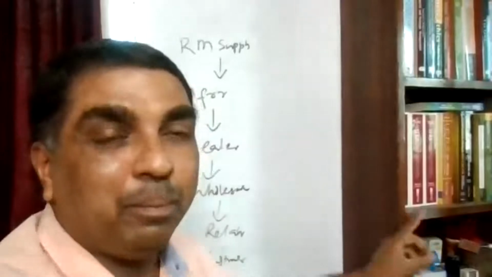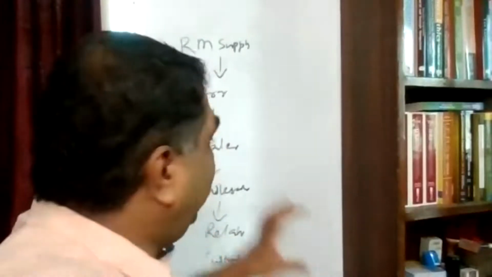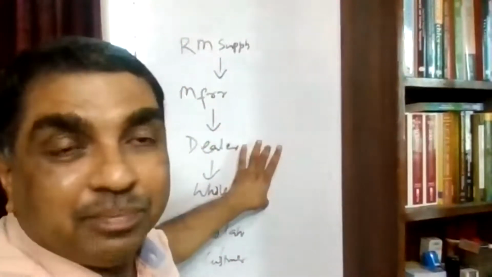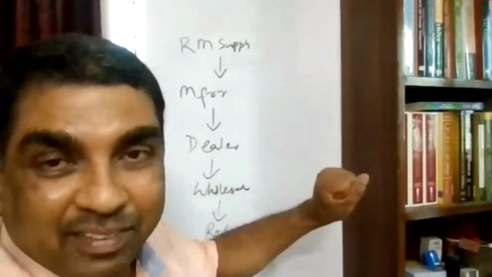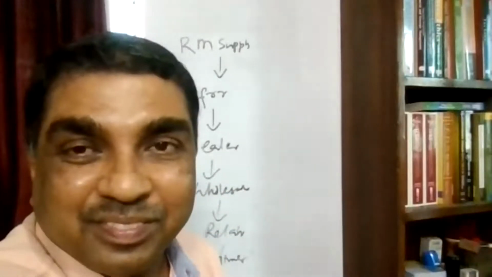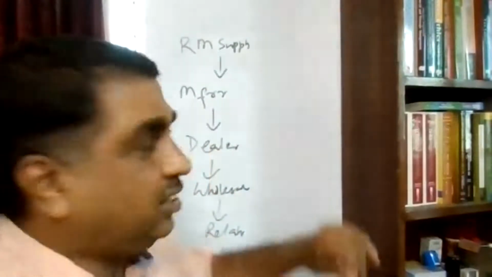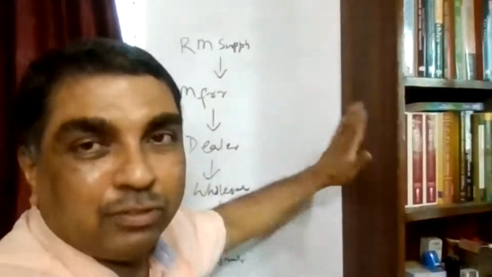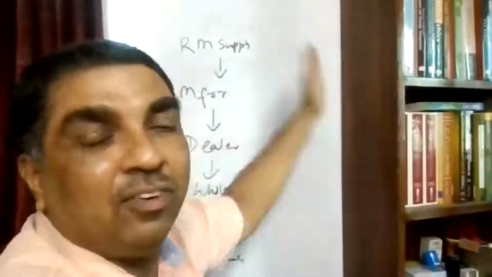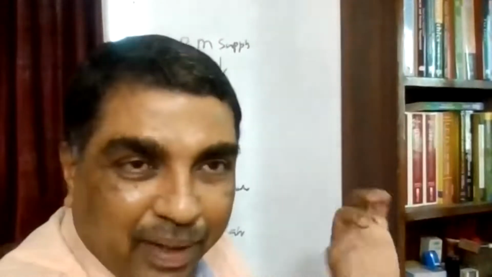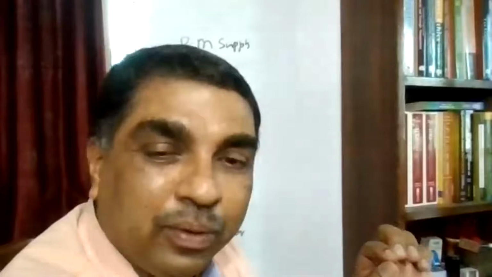Here is one more reason why you are learning this: we should be able to analyze which part of the value chain gives maximum profit. The objective of learning this concept today is that we should be able to calculate, adjust credit, and find out that GST is actually on value addition. And if that is so, then which part of the value chain gives maximum profit, that also we should know.